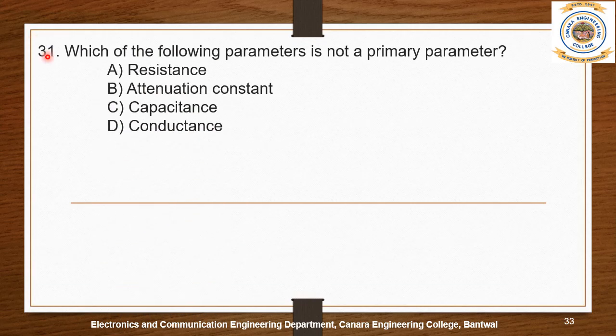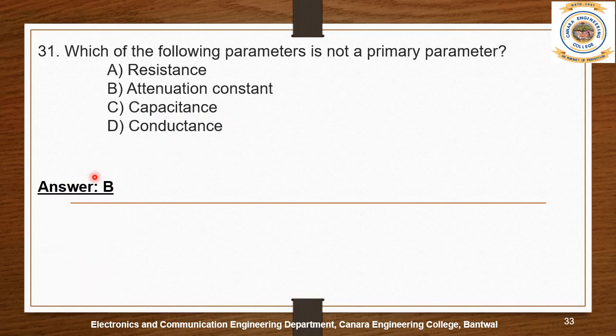Question number 31. Which of the following parameters is not a primary parameter? The options are resistance, attenuation constant, capacitance, and conductance.